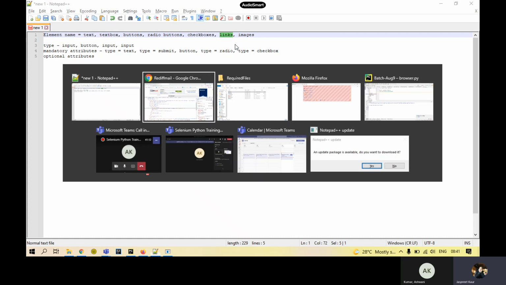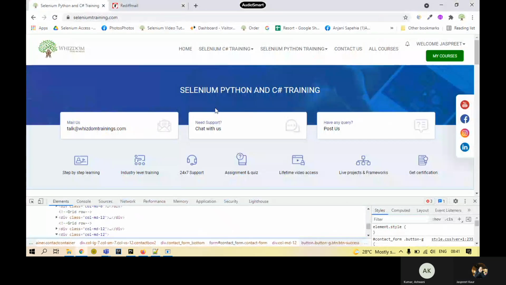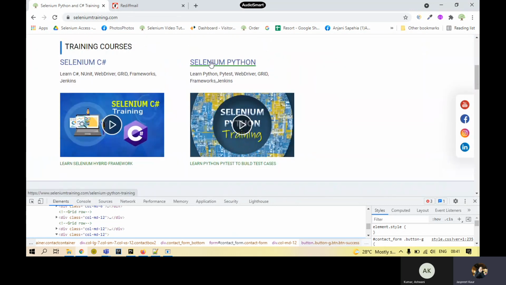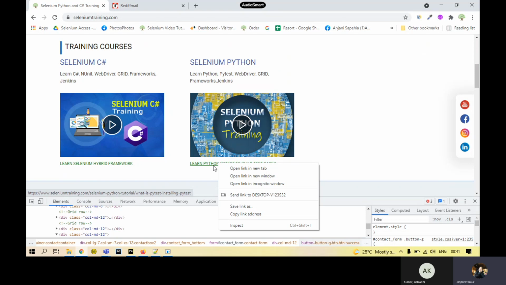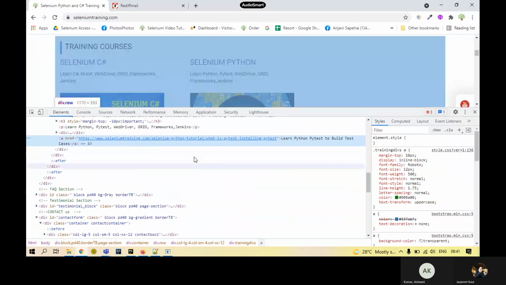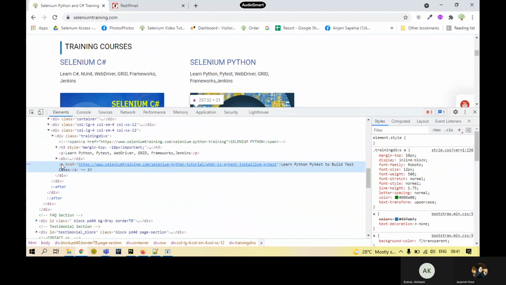If we see on this site, I have a number of links available. Let's say I click on this link and inspect it. What do I get over here? First of all, I'm getting A. This A is basically called the anchor tag, which is the representation of a link.